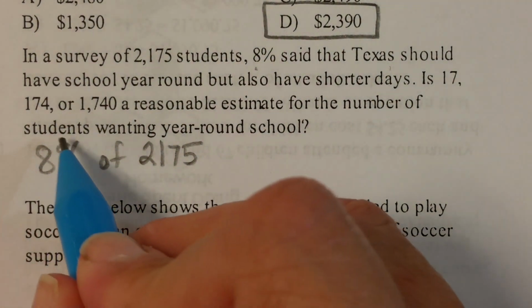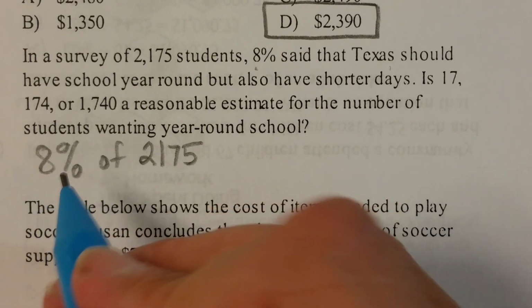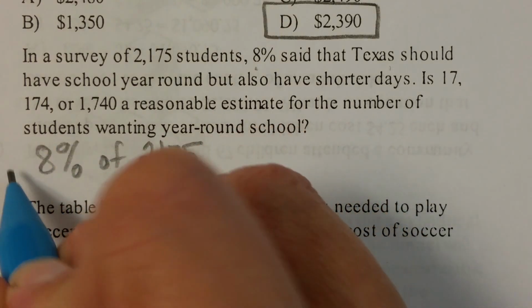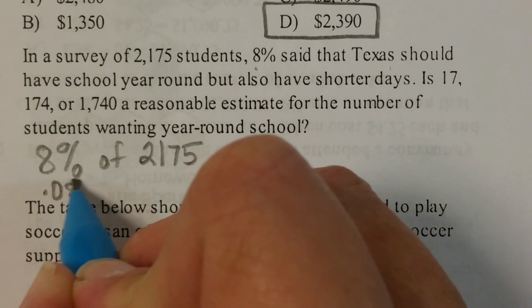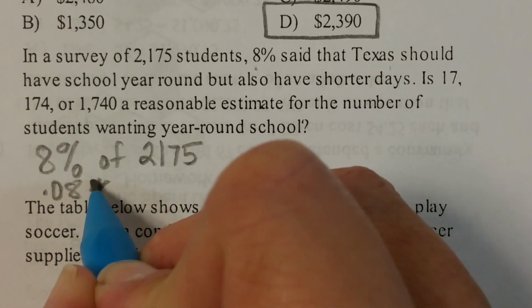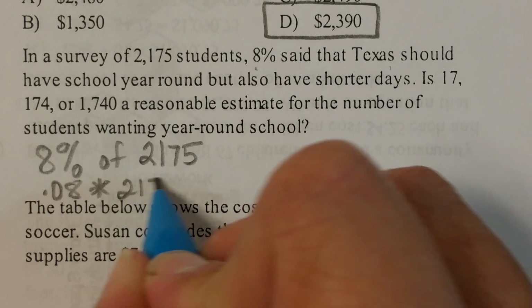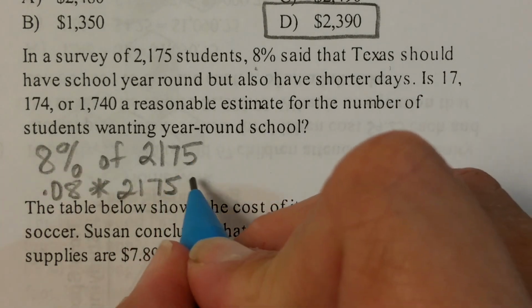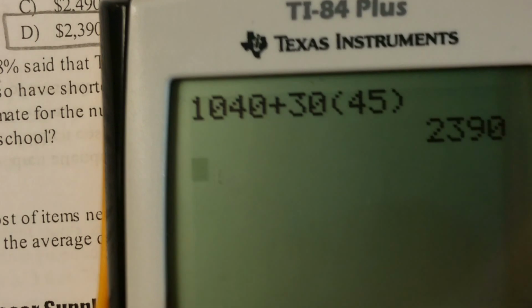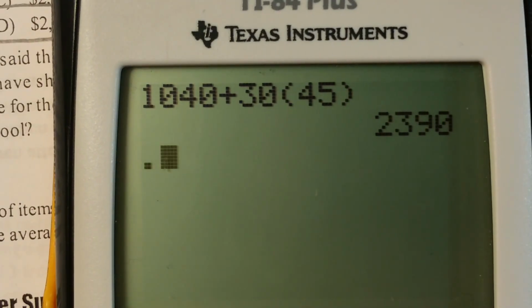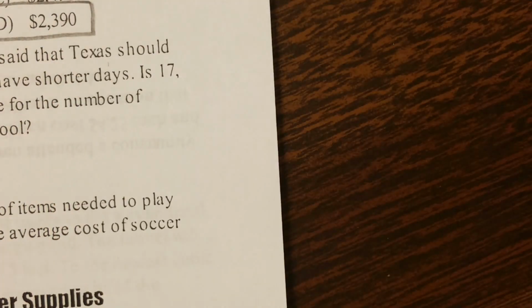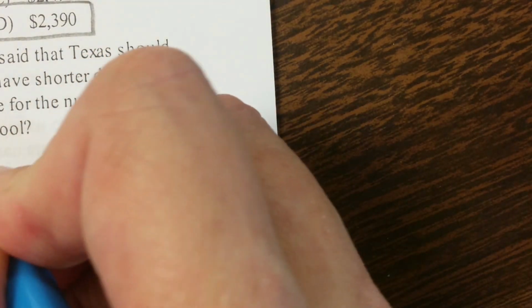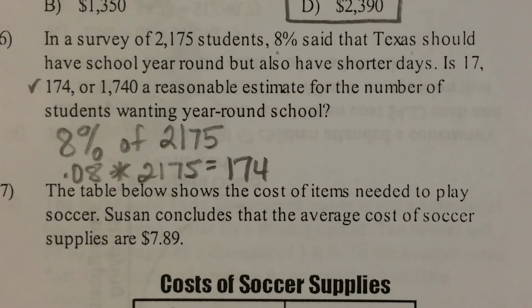Some people have been taught that they drop the percent sign and change this to a decimal. If we did that, we'd move it over 2 places to the left, so we'd have 0.08 of, which means times 2175. So I could type that into my calculator and get an answer. Let's see what we would get. 0.08 times 2175. I would get 174. So 174 seems reasonable.